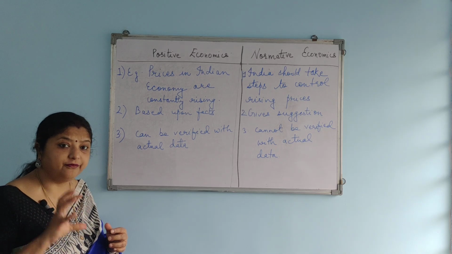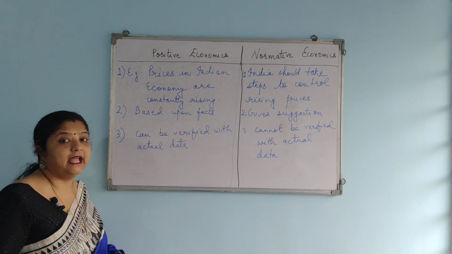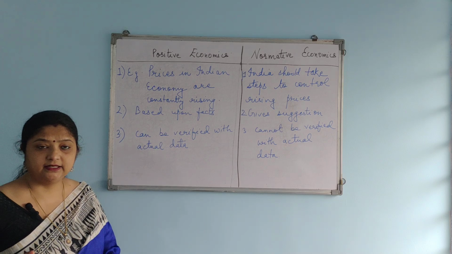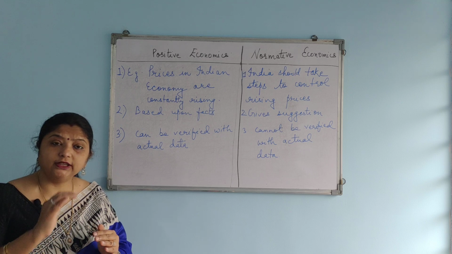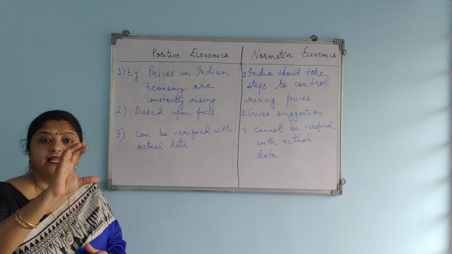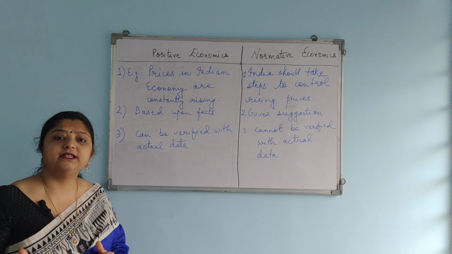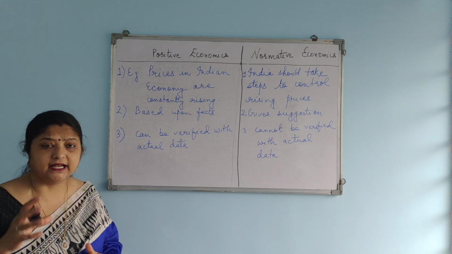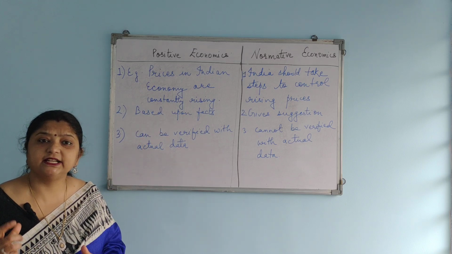And they can be verified with actual data. Based upon those facts, these statements are made. For example, prices in the Indian economy are constantly rising.